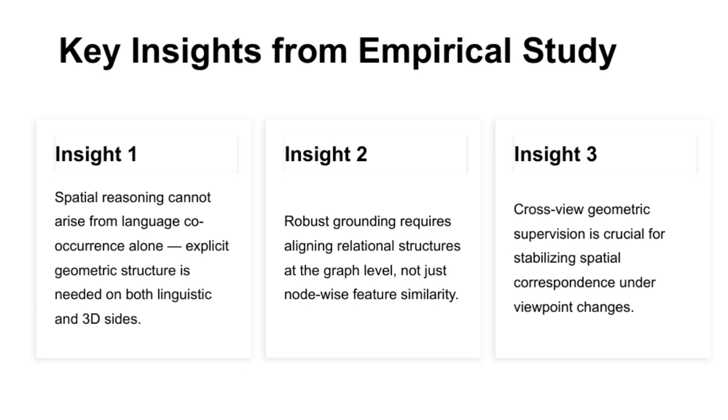Second, achieving robust grounding means we have to align relational structures at the graph level, rather than relying solely on node-wise feature similarity. For example, when referencing the chair to the left of the table, it's not enough to match the word chair. The spatial relationship of the table must be verified as well. Third, cross-view geometric supervision is essential for maintaining stable spatial correspondence when the viewpoint changes. This means that the model's response to the same 3D object should remain consistent, no matter the angle from which it's viewed. These three insights are fundamental and have directly shaped the design of our approach.